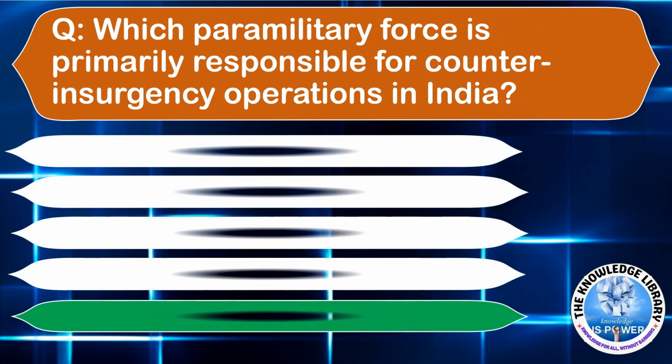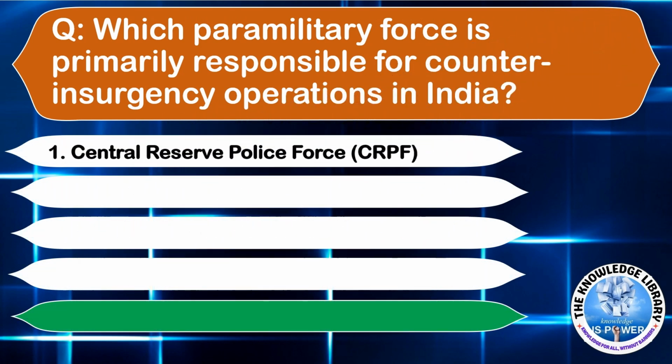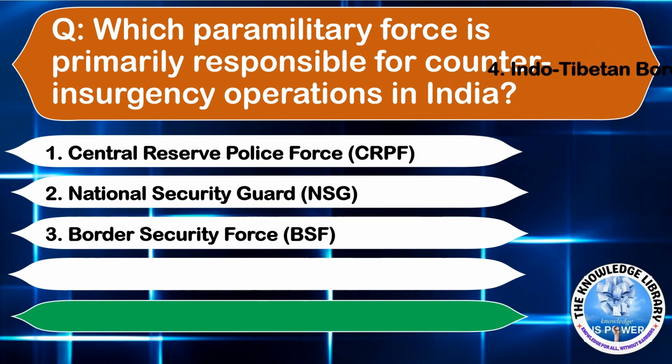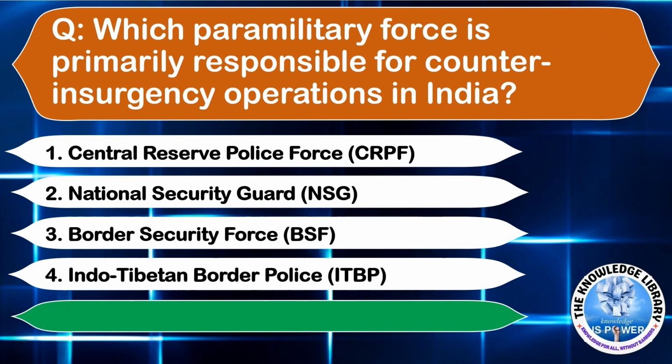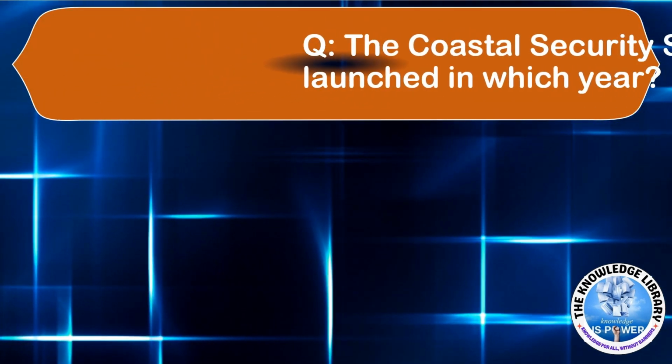The next question is, which paramilitary force is primarily responsible for counter-insurgency operations in India? Option A, Central Reserve Police Force. Option B, National Security Guard. Option C, Border Security Force. Option D, Indo-Tibetan Border Police. Answer is Central Reserve Police Force.